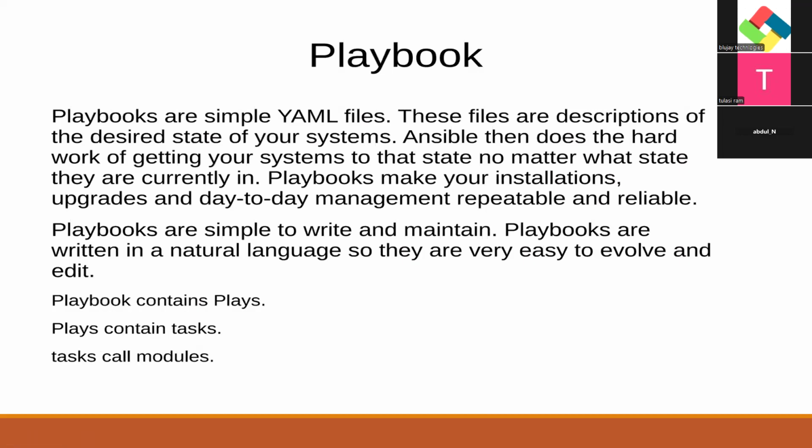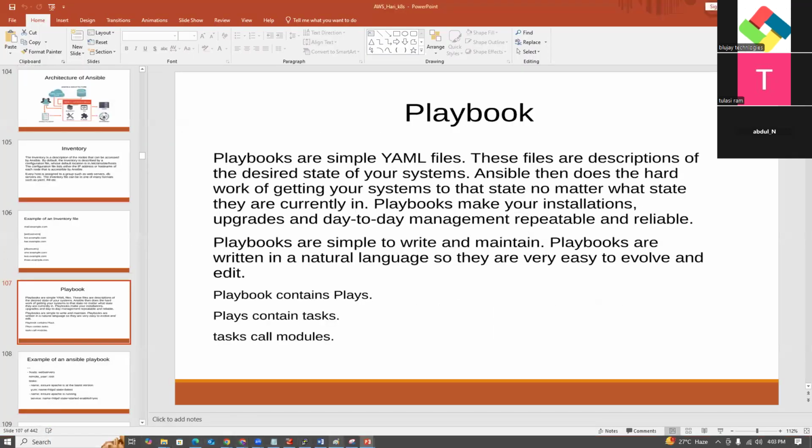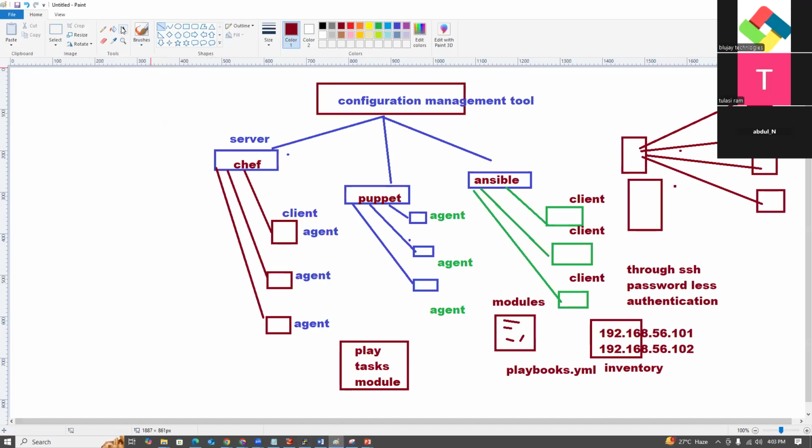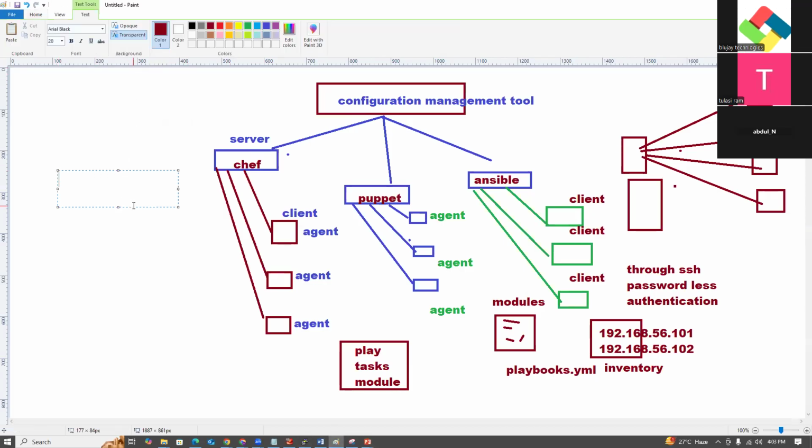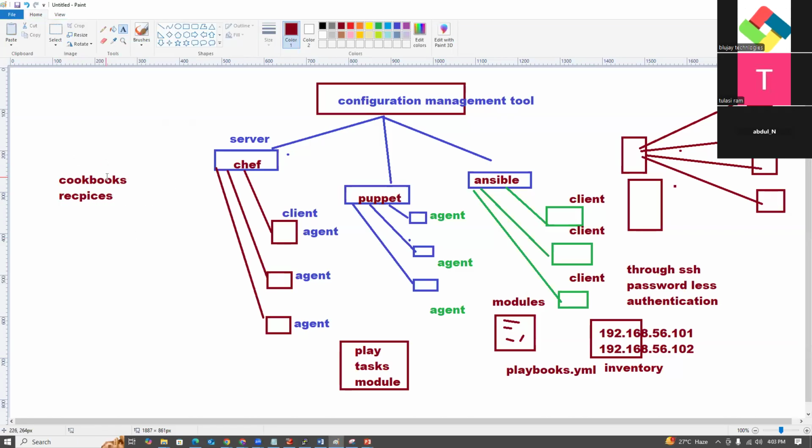Playbook. What is a playbook? Playbooks are simple YAML files. In Chef, they use cookbooks. Cookbooks are nothing but the playbook. In the cookbooks, there are recipes.